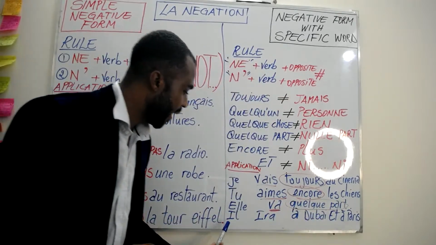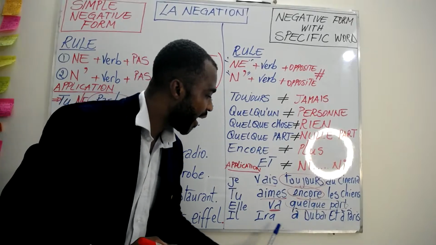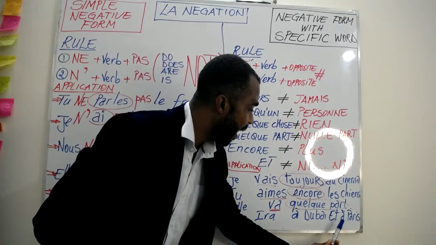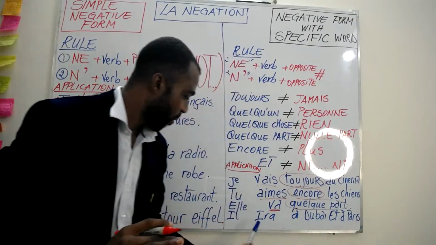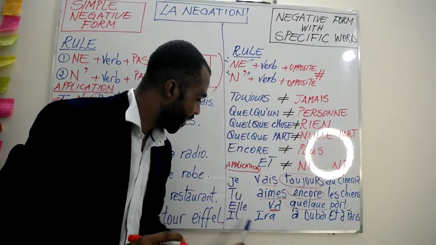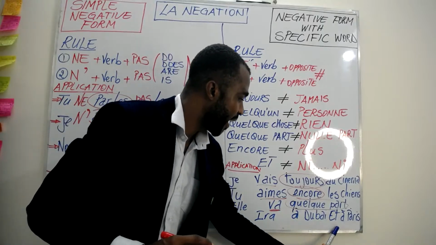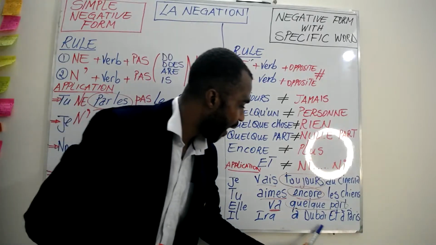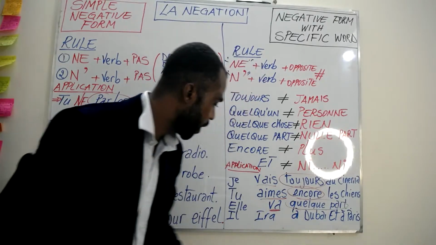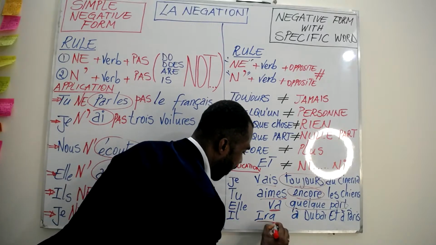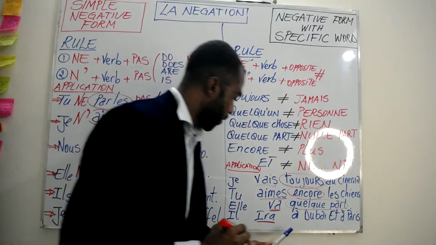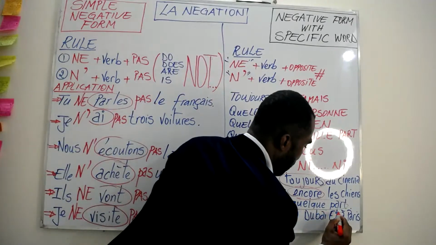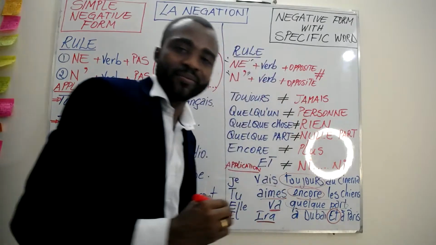And next, il ira à Dubaï et à Paris. He will go to Dubai and to Paris. Here our verb is ira, and our specific word is et.